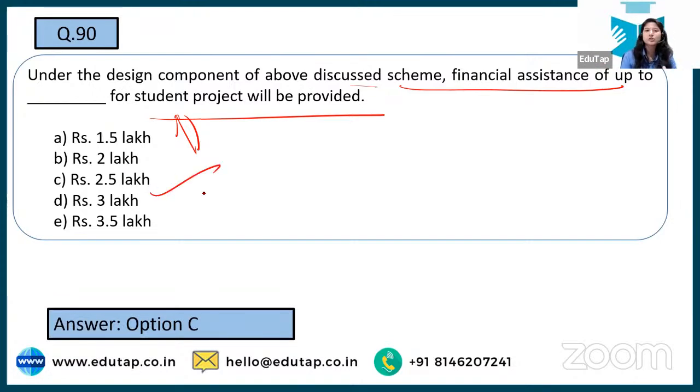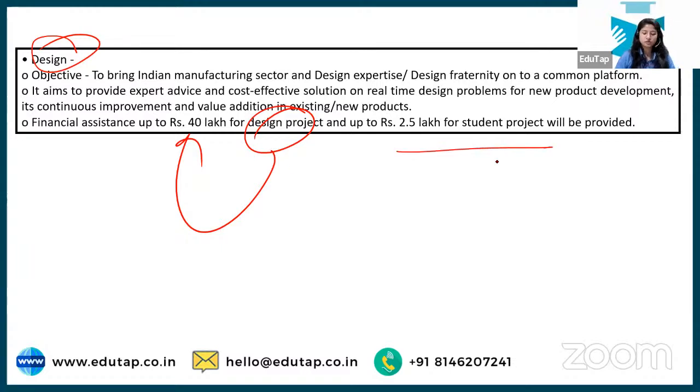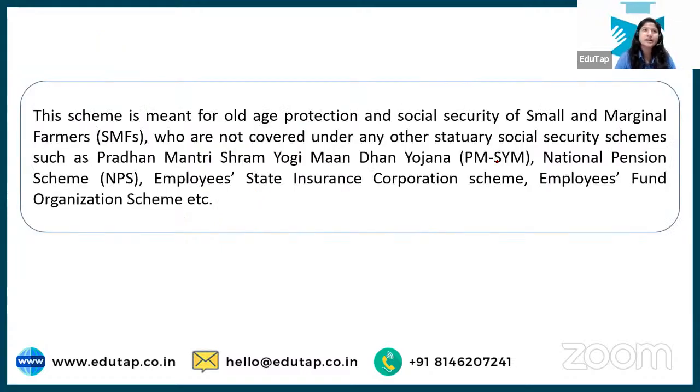For machineries, we looked at 1 crore, for plant and machineries. And for an idea, we looked at 15 lakh. Now we're talking about the student project, that will be 2.5 lakh. And for the design project, that will be 40 lakh. So these are the different categories under design. We have incubation, where we looked at the two factors, the machines and the idea. Then in design, we have two sections, the design project and the student project. And then we have IPR also, intellectual property rights. In that, we have different categories for which you'll be getting assistance for the patent that you'll file.